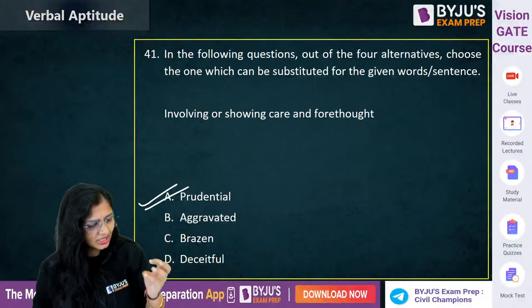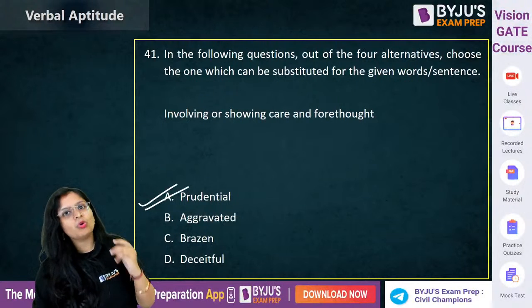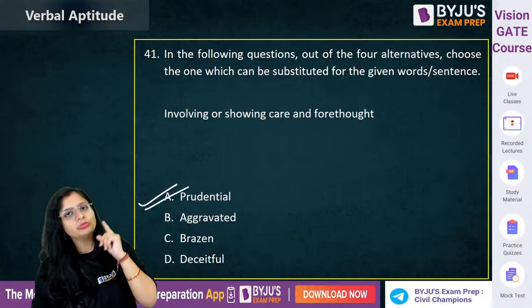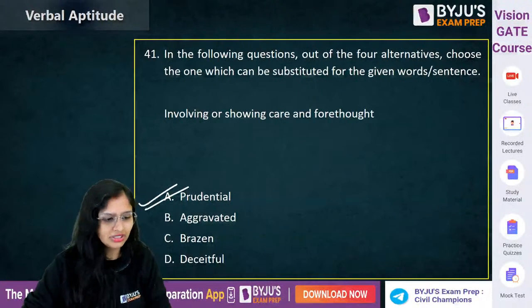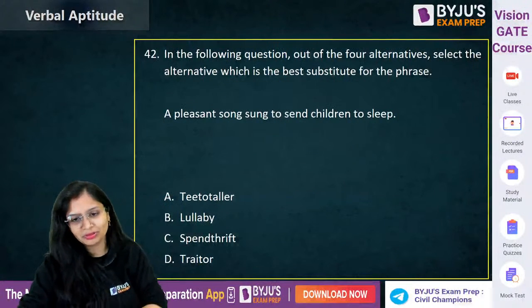Clear? And brazen means you are bold and you don't have shame for this. So to be bold and to be without any shame, that is known as brazen. Okay? Today I will read out all the synonyms myself.